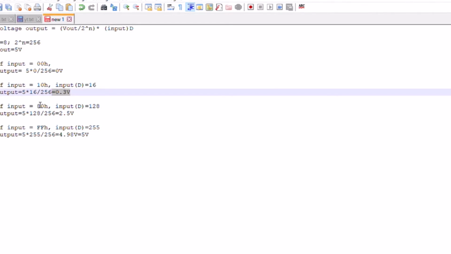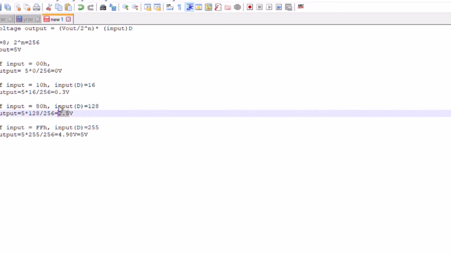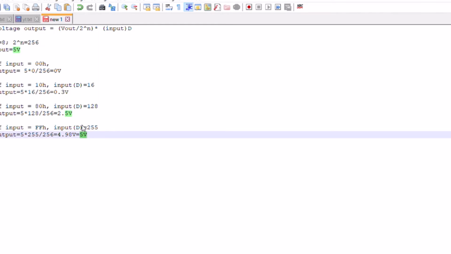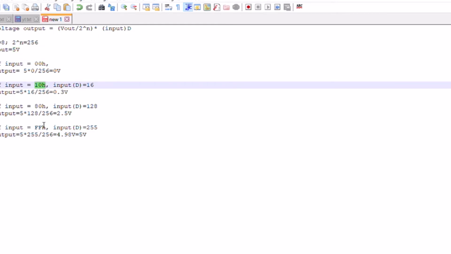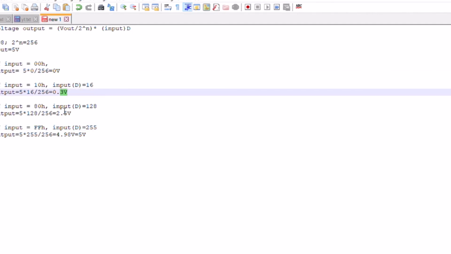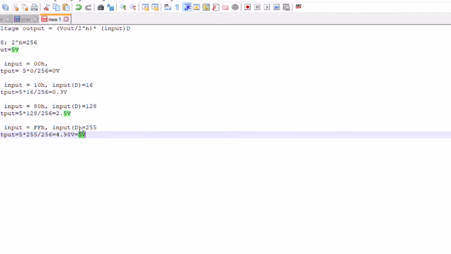Now, if input is 80H, that is equivalent decimal 128, we will get the value as 2.5 volt, and similarly when it is FFH, we will get approximately 5 volt. So as we are increasing the value from 00 to FF, the output voltage will also increase, and thus we will get any form of wave if we are continuously sending input to the DAC.